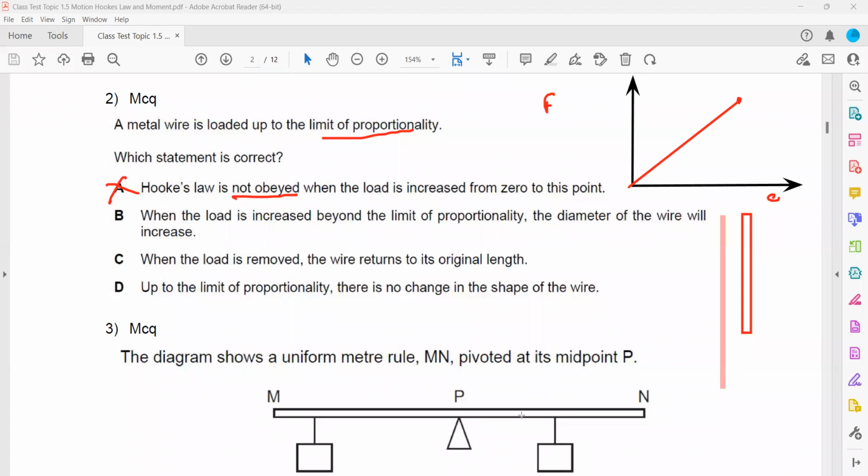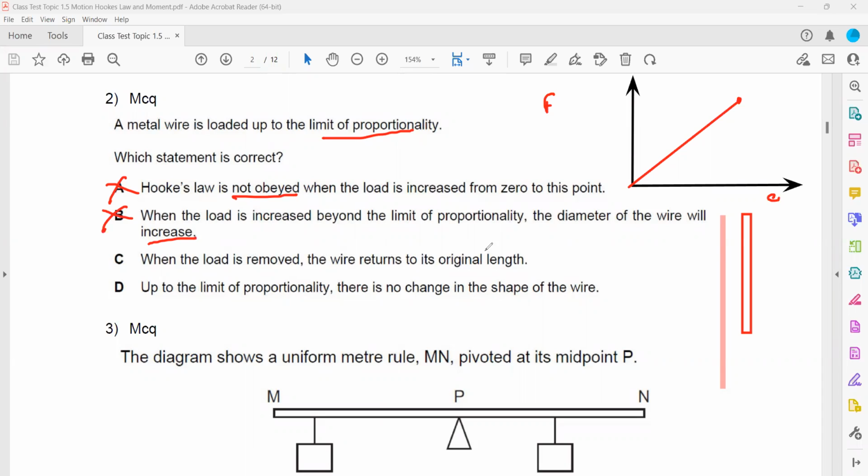So when the load is increased beyond the limit of proportionality, the diameter of the wire will increase. That's wrong. It should decrease, because if you stretch the wire too much, then it will get thinner, not thicker. That's why B is not the right answer.